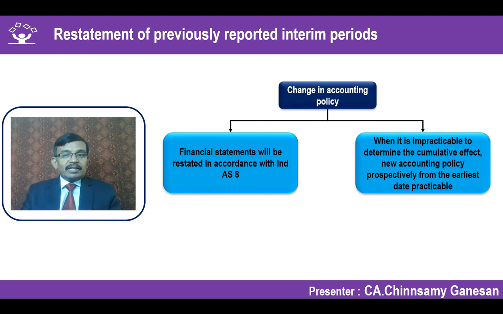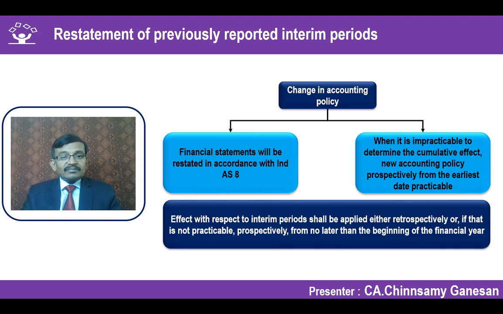Suppose you conclude that even the earliest date is impracticable, you can apply it on a prospective basis and give the disclosure that it is not practicable, and accordingly it has been adjusted on a prospective basis. No restatement of the previous quarter has been done. This is the requirement for previously reported interim period numbers in case there is a change in accounting policy.